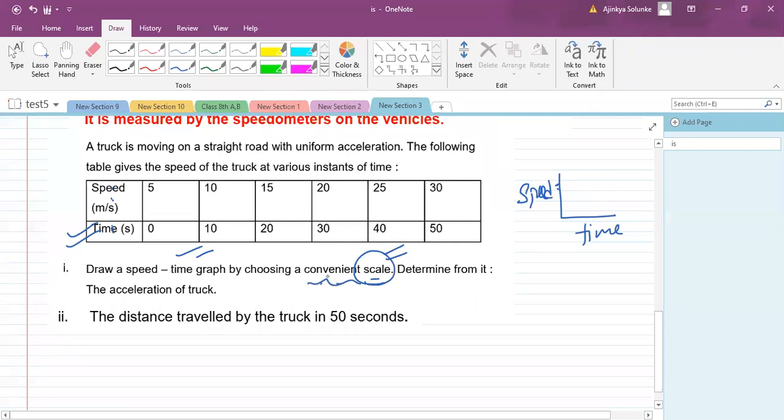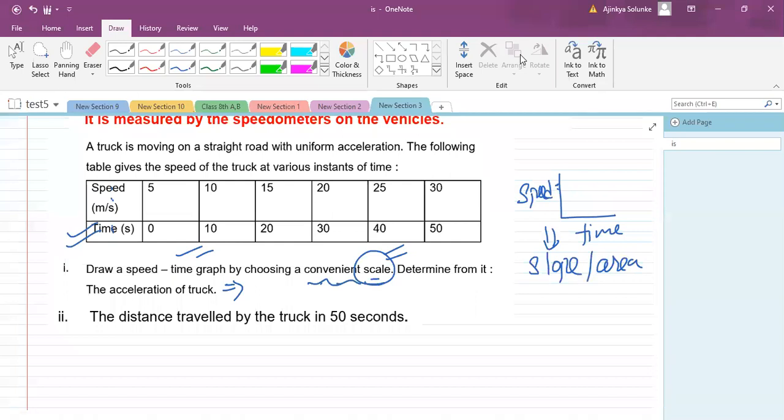Determine from it, we have to find out acceleration. To find out acceleration from a speed-time graph, do we take the slope or do we take the area? What do you think? There is a speed-time graph and we need to find out acceleration. What should we go for? Slope or area? We should be going with,